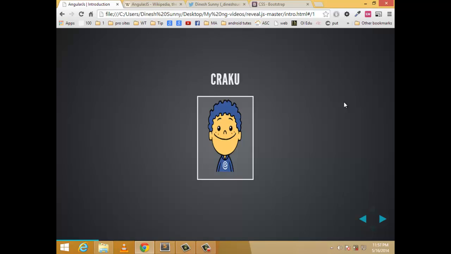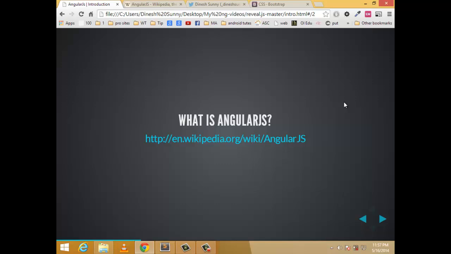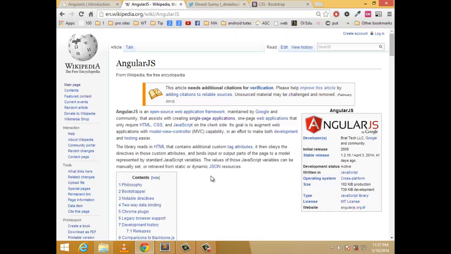With him you can also learn the concept of AngularJS, and I can make it very simple for you, and you can follow along with me, right? Yes. Now I asked Kraku what AngularJS is. He said, I don't know anything. So I told him to just do a wiki search. He came back and said that AngularJS is a web application framework, and it will be used to create single page applications, and it will work on the Model View Controller.